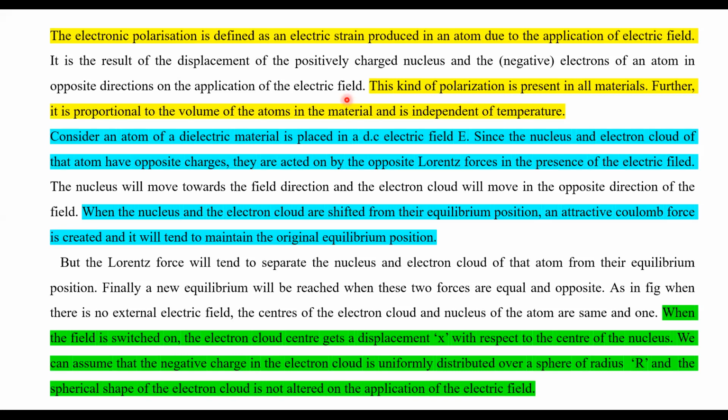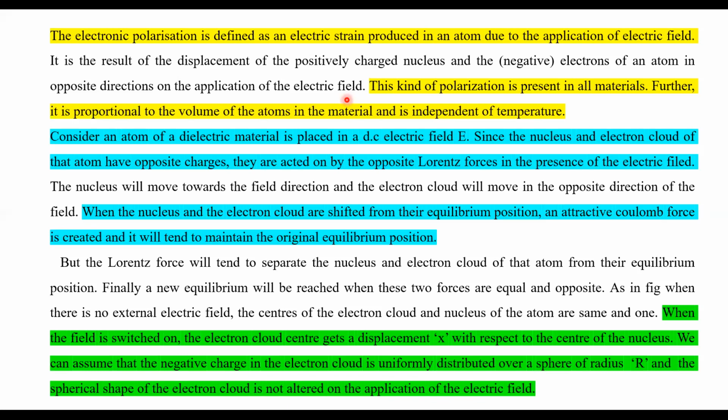When the nucleus and the electron cloud are shifted from their equilibrium position, the actual position is shifted because of the applied electric field. Then a Coulombic attractive force is created between the two. It maintains the equilibrium position. Since the Coulombic attractive force and the Lorentz force are equal to each other, an equilibrium situation is created inside the material. Okay, so this is the final equilibrium condition.